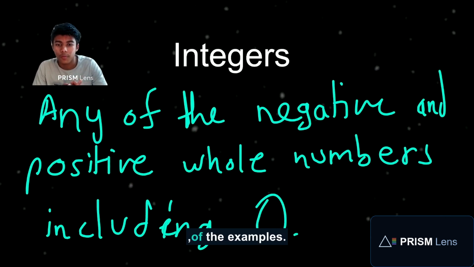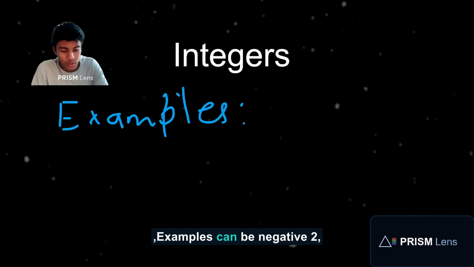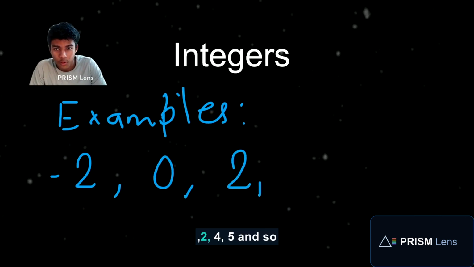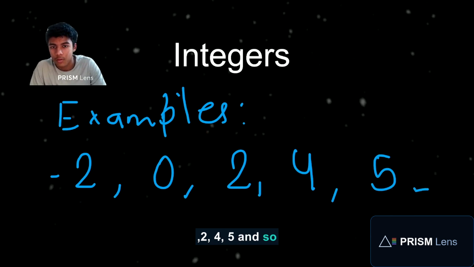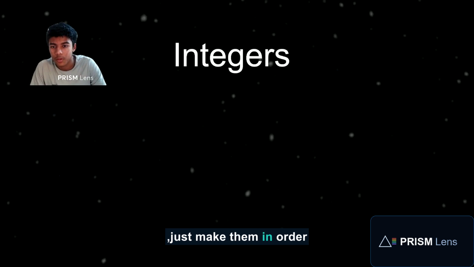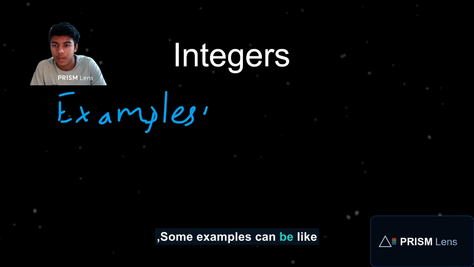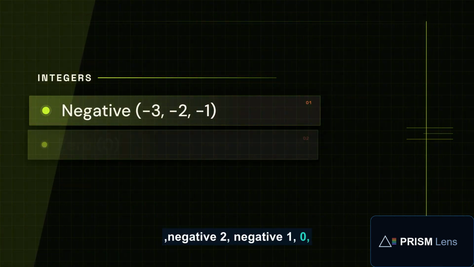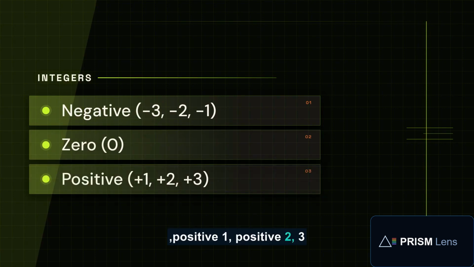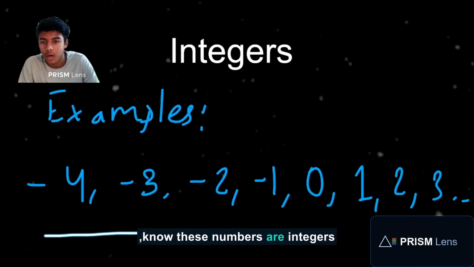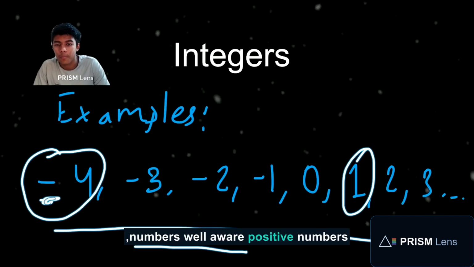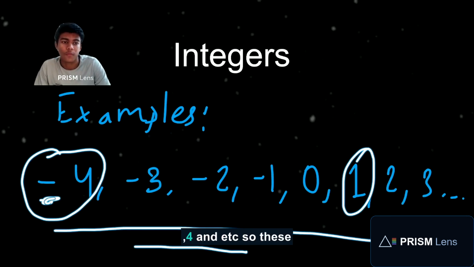So they can be either negative or positive numbers. Let's look at some examples. Let me just put them in order. For example, -3, -2, -1, 0, +1, +2, +3, and so on. These numbers are integers. They can be either negative numbers or positive numbers like 1, 2, 3, 4, and so on.